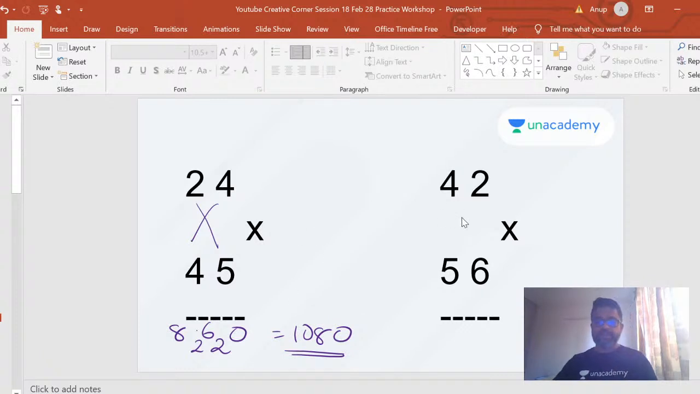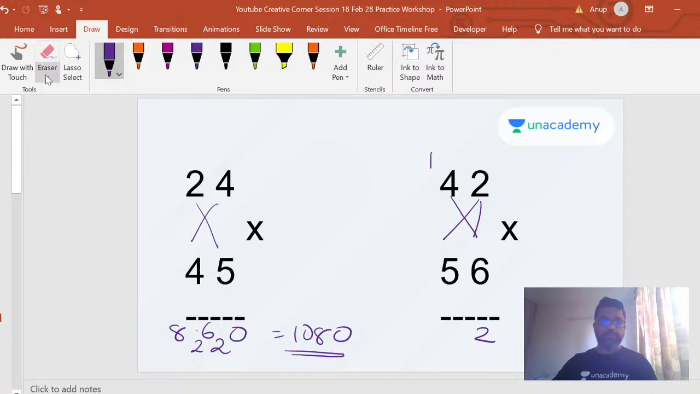Okay, let's look at another example. 42 into 56. 6 into 2, which is 12. Then you do a cross multiplication, right? Let me do one thing. Let me try to take out my crosses wherever I'm putting them. So right now I've done this, and this is what I'm going to do now. So I did this. So 6 2s are 12, right?